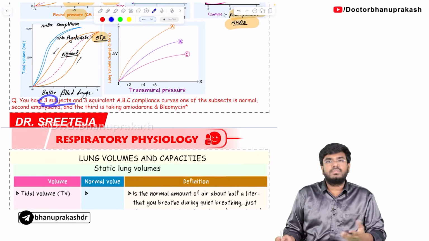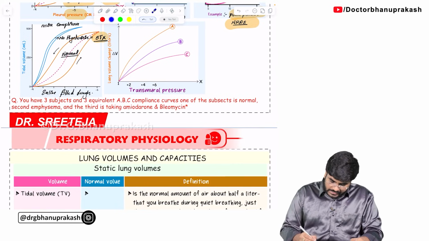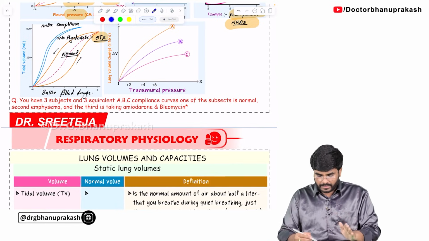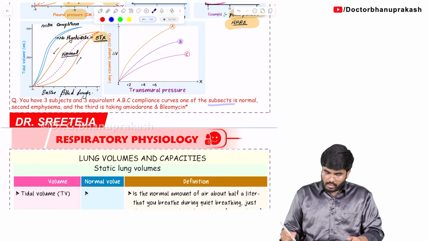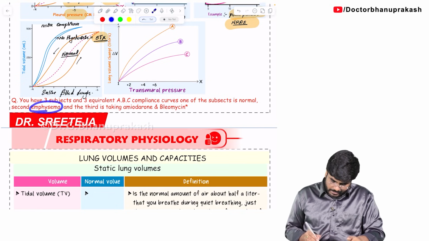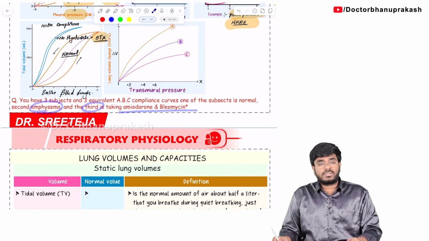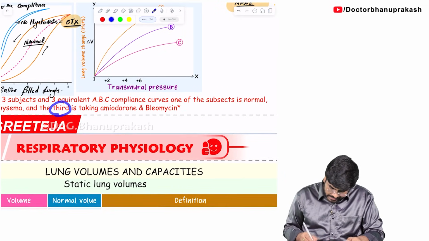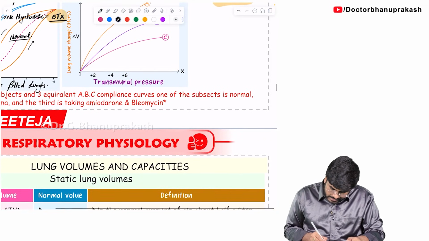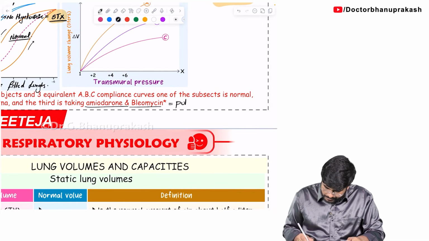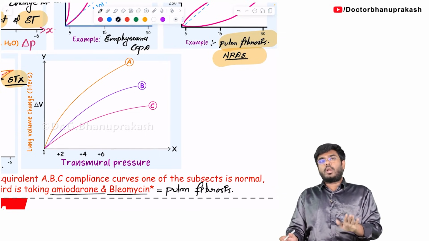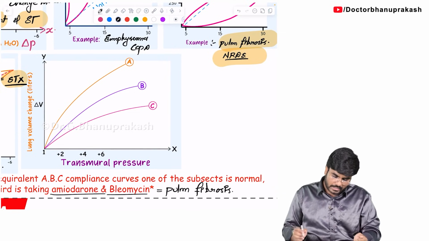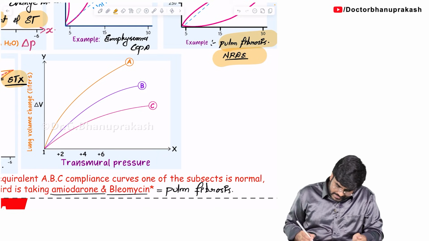Okay, next, the final graph in this topic. Look at this question. Sir, you have three subjects, A, B, C, and three compliance curves. One of the subjects is normal, another is suffering with emphysema, and the third person is suffering with pulmonary fibrosis. The third person is taking drugs like amiodarone, bleomycin. The person who is taking drugs like amiodarone, bleomycin will develop which condition, guys? Pulmonary fibrosis. Now tell me, which person is normal, who has emphysema, who has pulmonary fibrosis? First of all, my dear students, always look at the x-axis and y-axis.